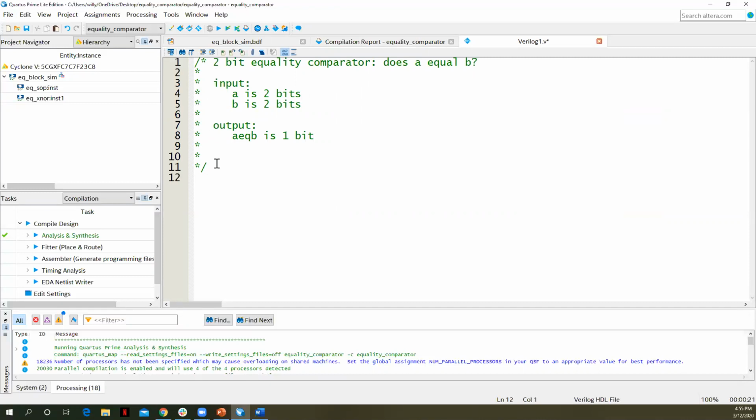And so our module, keyword module, I'm going to call this EQ underscore 2-bit, input wire [1:0] A, B, output wire AEQB, semicolon. Every module ends with endmodule.